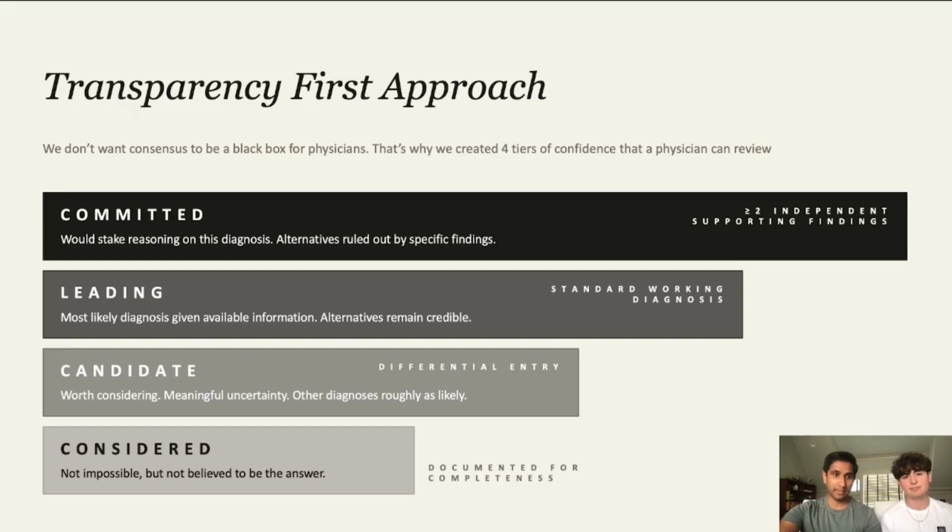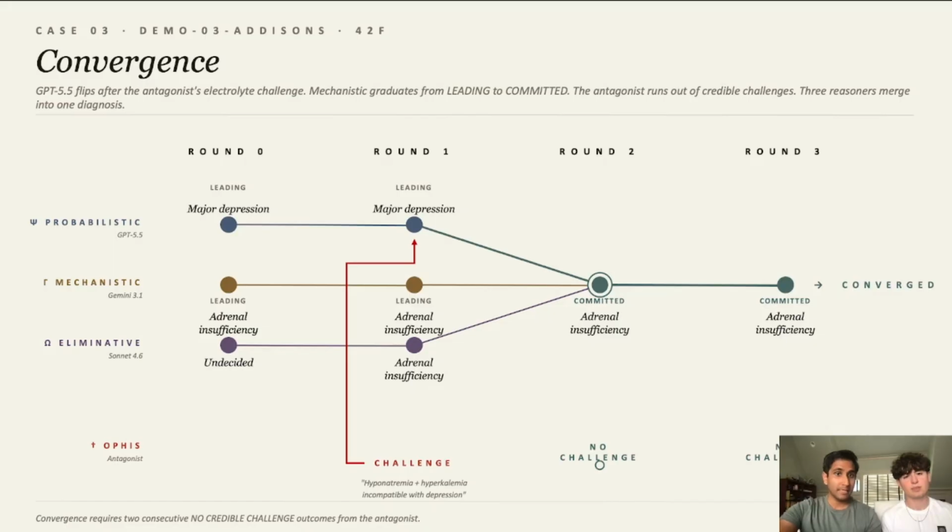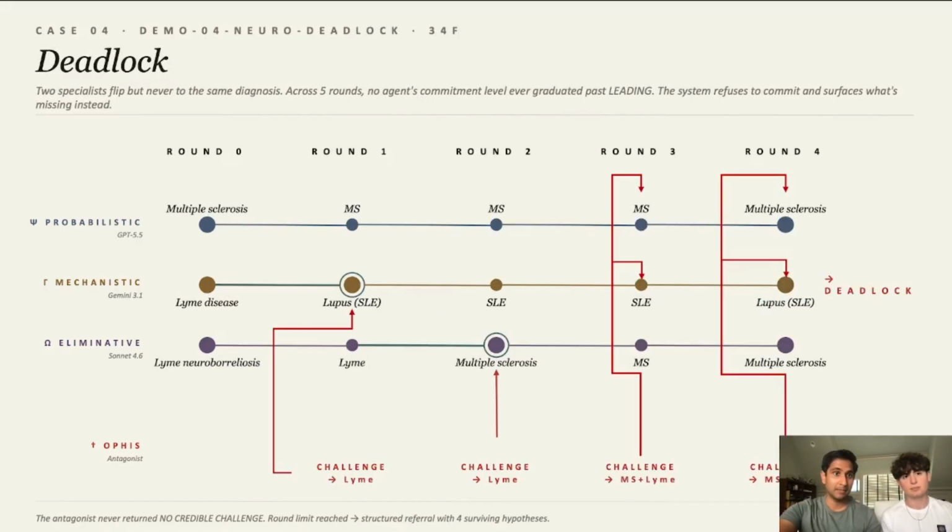We have 4 different layers of this confidence: committed, leading, candidate, and considered. What we aim to achieve is committed every single time, but the others still provide physicians with more information. Here you can see a potential outcome, which is convergence. We won't go into too much detail because we'll be showing you a demo in real time. Here's the other one of deadlock.